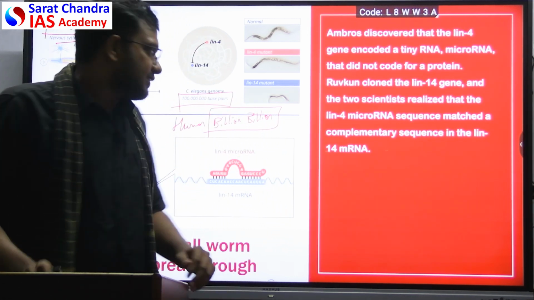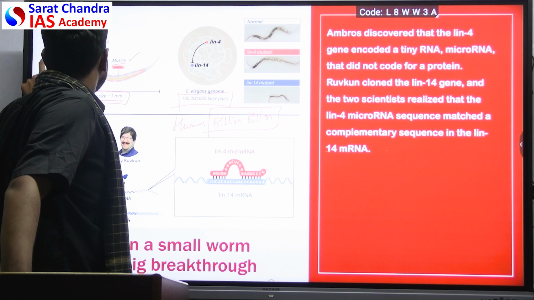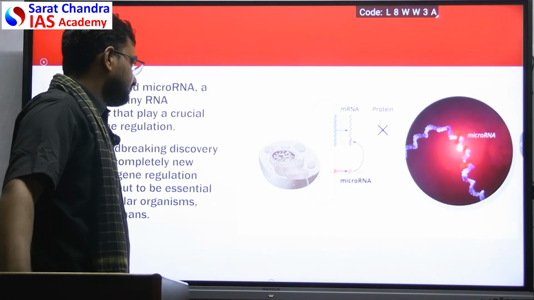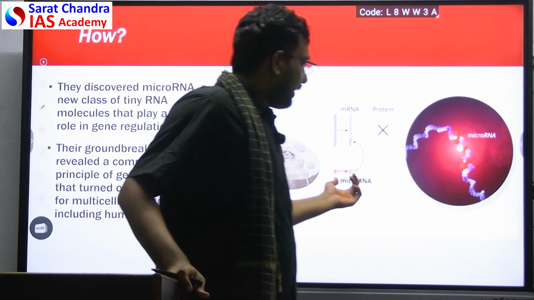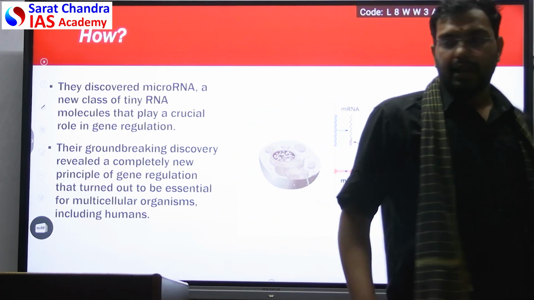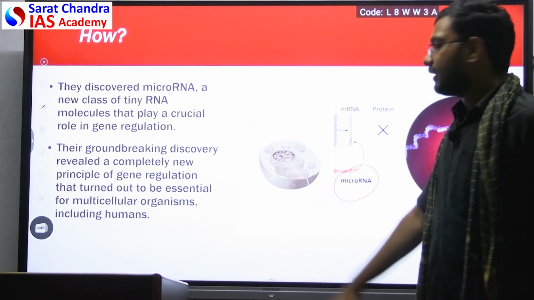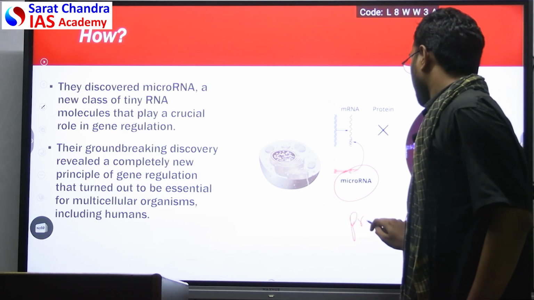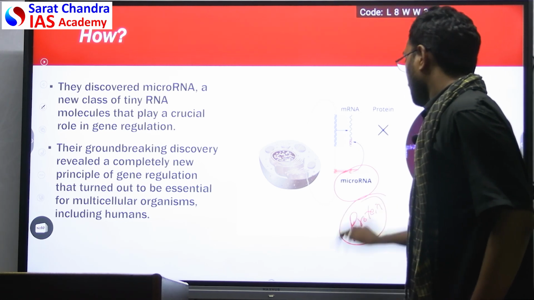Now what is the significance? The significance is very simple. By understanding the role of microRNA and how it is blocking and enabling protein synthesis, we will be able to make new medicines.